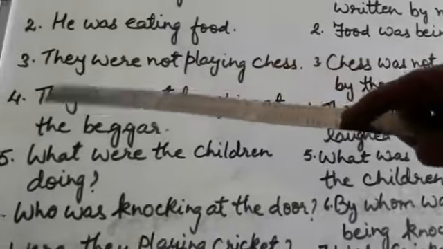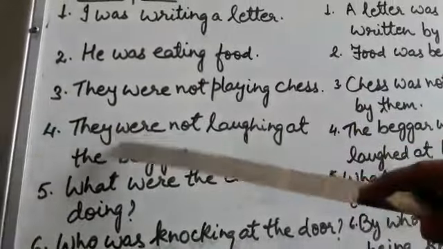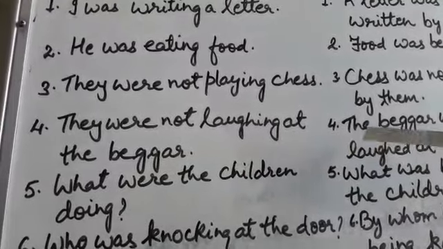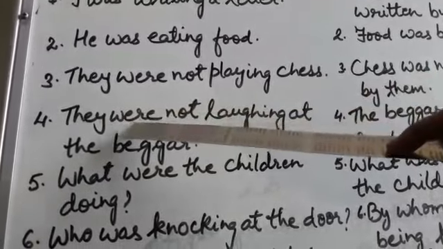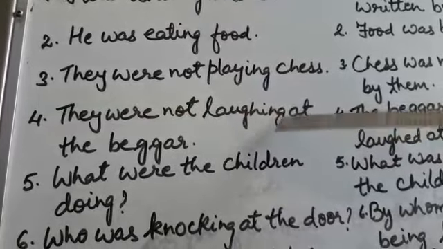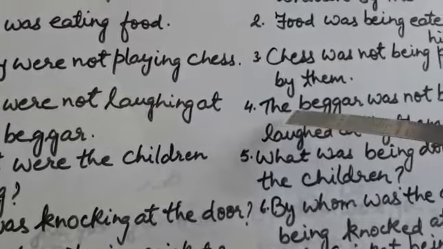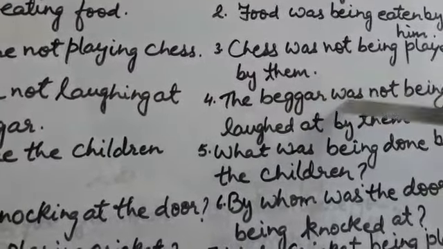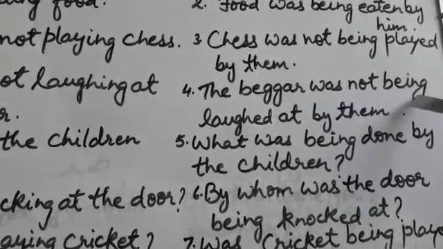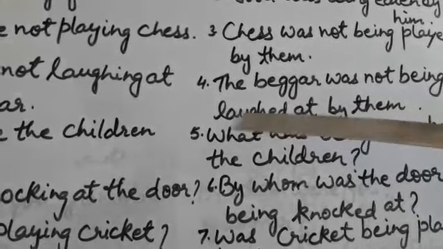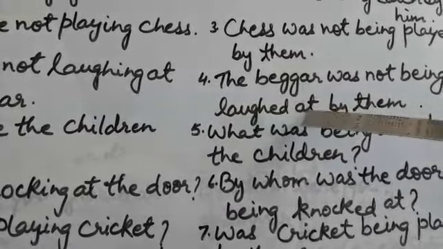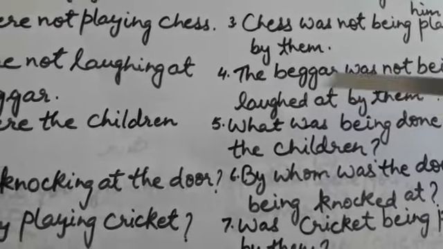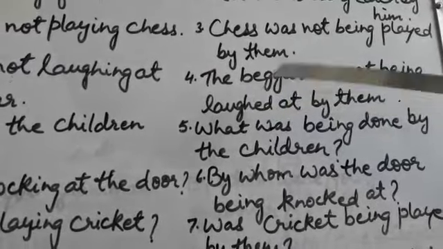Look at another example. In negative sentence, they were not laughing at the beggar. Now with they we will use were, and when you convert the sentence into passive voice, the answer will be the beggar. Again the noun is in singular form, so the beggar was not being laughed at. Third form of laugh is laughed, and at will be in continuation by them. The answer will be the beggar was not being laughed at by them.